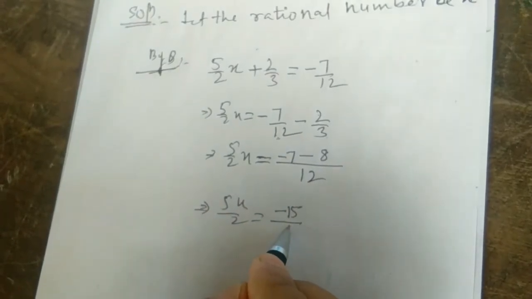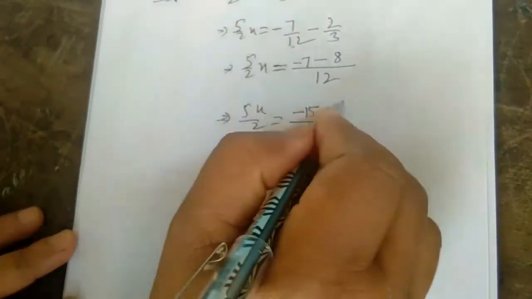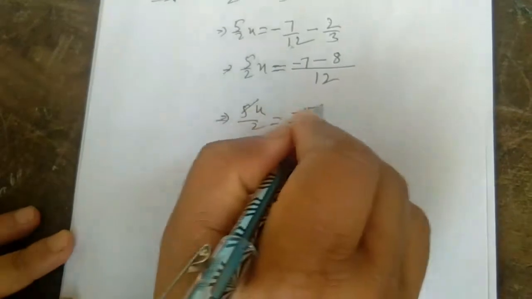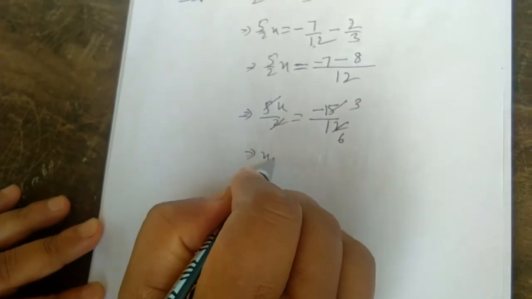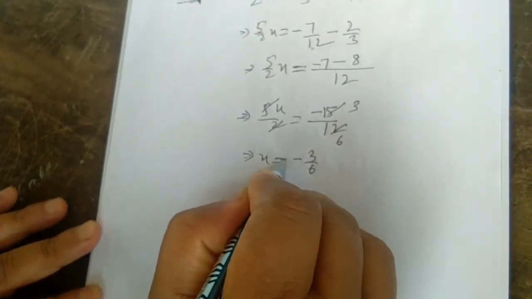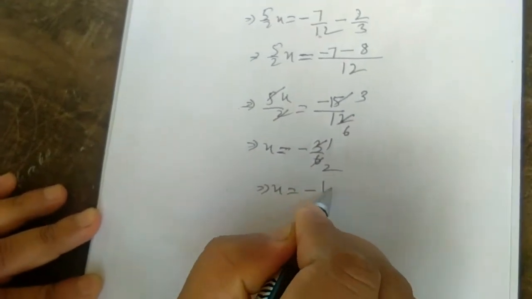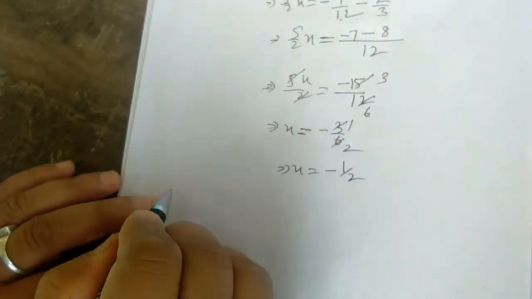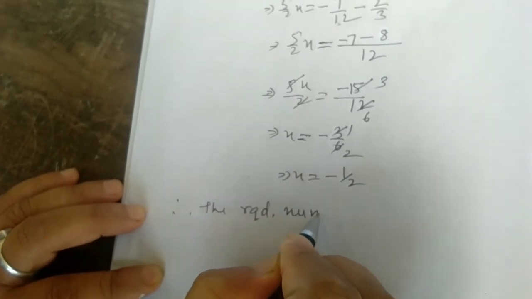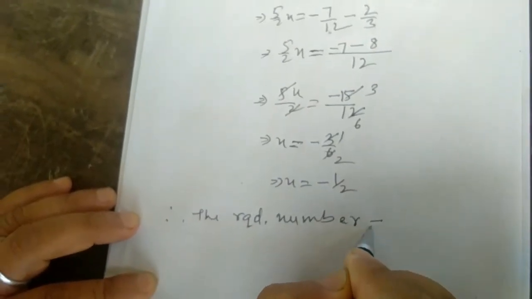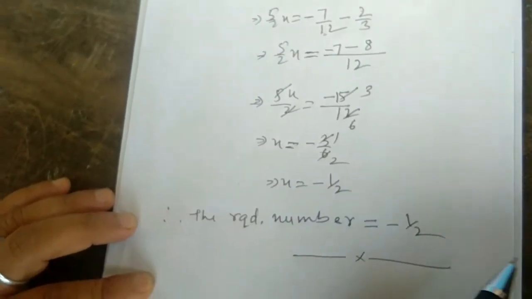5x by 2 equals, both are negative, minus 8 minus 7, minus 15 by 12. Look, we can cancel 3, okay? We can cancel 3 like this. 5 3s are 15. Again 2 6s are 12. So x equals what? Minus 3 by 6. Again you can cancel this one. 3 1s are 3, 3 2s are 6. x equals minus 1 by 2. So this is the required number. Therefore the required number equals minus 1 by 2. This is the answer. This is the last question. Okay, the rest we will do tomorrow.